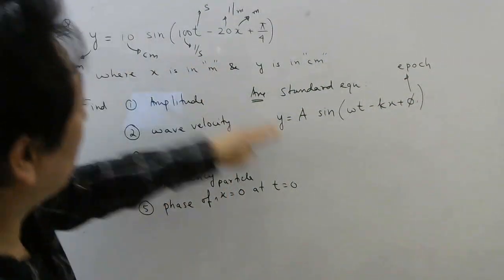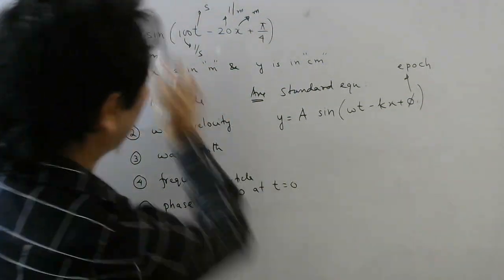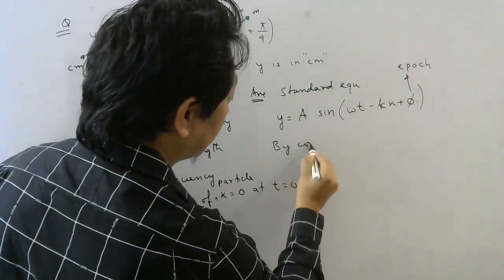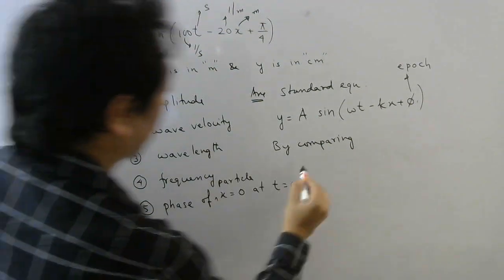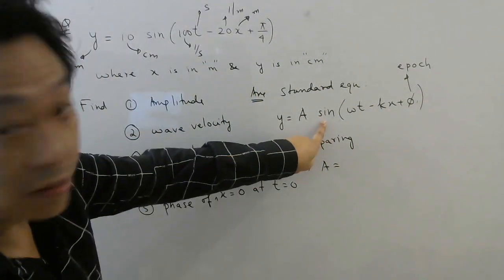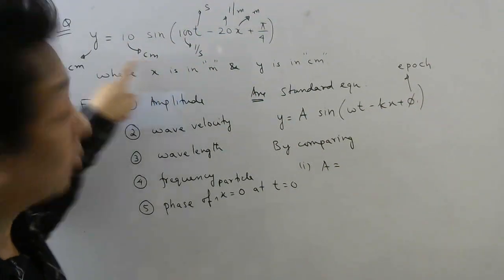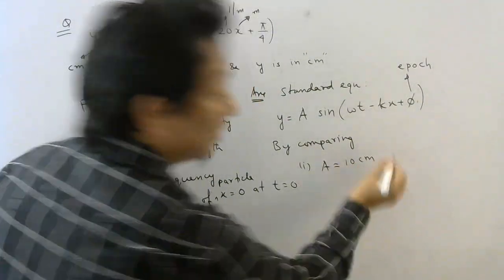If you now compare this standard equation with the given equation, so the given equation also you can write in the exam. So now by comparing, what will be the amplitude? The first thing is amplitude. You can see the amplitude is in front of the sine function, that is 10. In what units? Remember, centimeter, because y is given in centimeter. So don't blindly write meter.